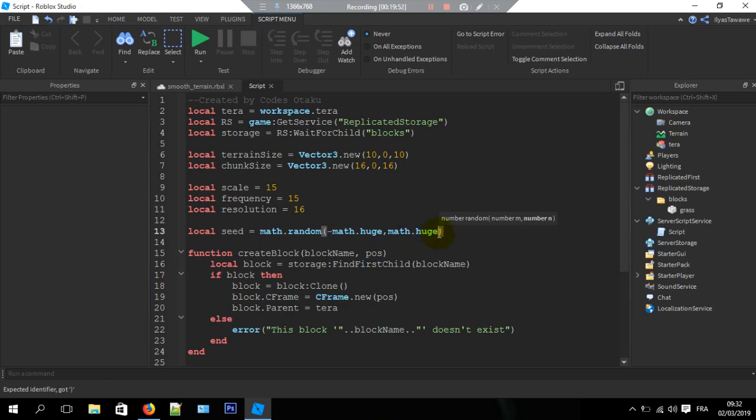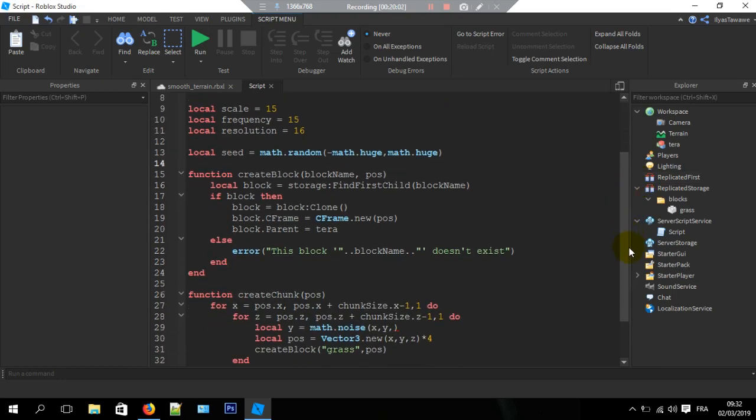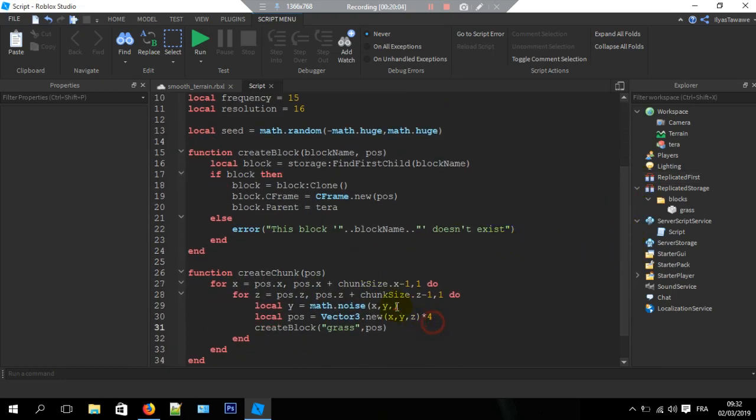Well, math.huge, it's like infinity. Here I'm taking a number between minus infinity and infinity. Alright, cool. So we get a variety of seeds, and that's why I'm doing that. And we're gonna pass in the seeds.